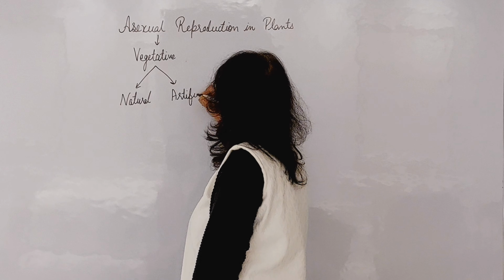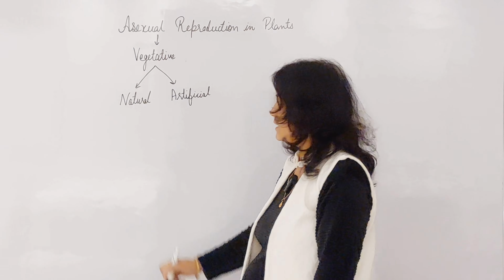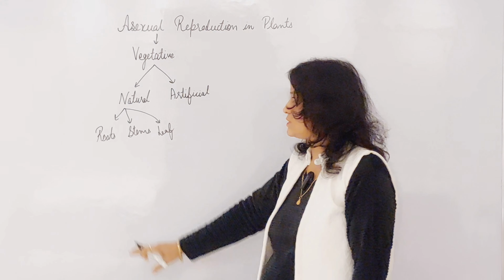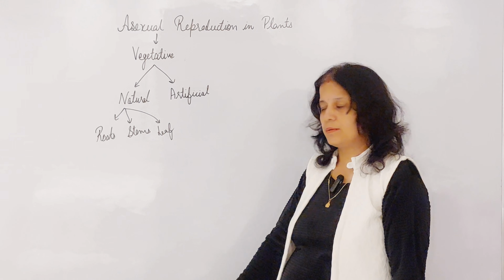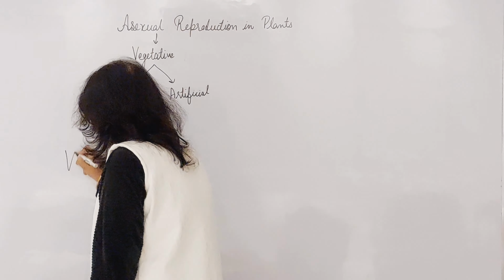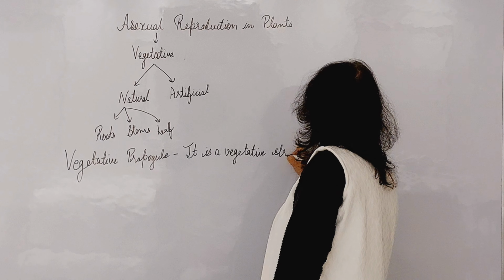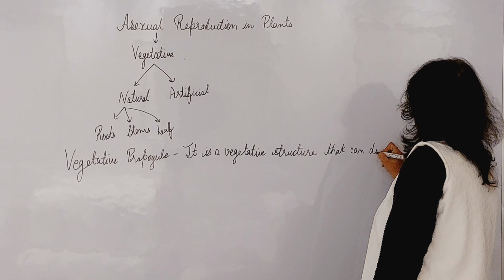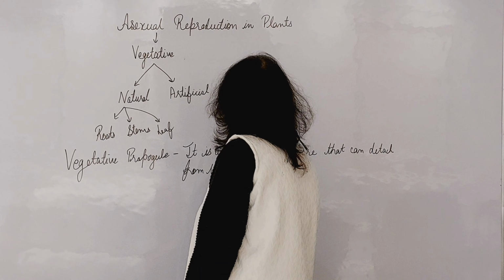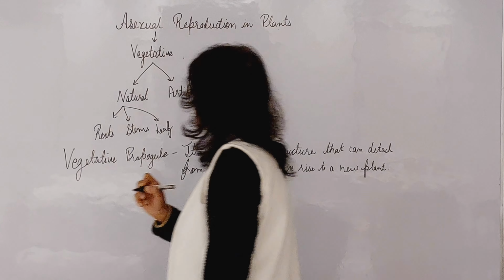In natural reproduction, new baby plants grow with the help of natural parts, that is roots, stems and leaves. Now we are going to discuss roots, stems and leaf one by one. But before that, one more term is there, that is vegetative propagule. It is a vegetative structure that can detach from the plant and give rise to a new plant. That is known as vegetative propagule.